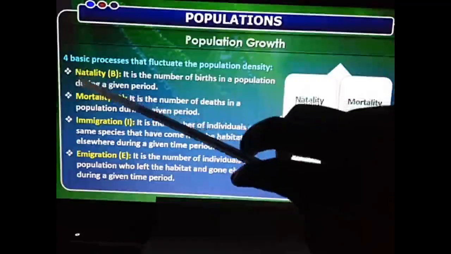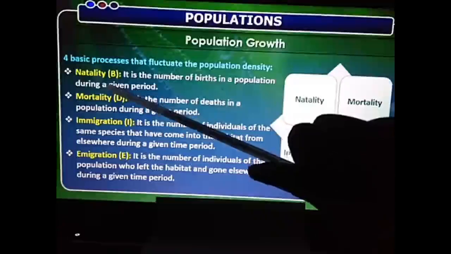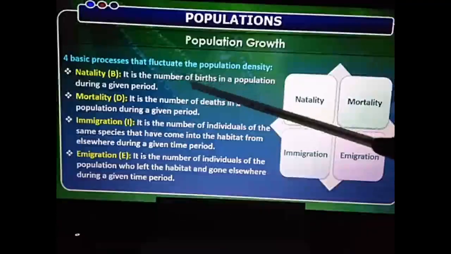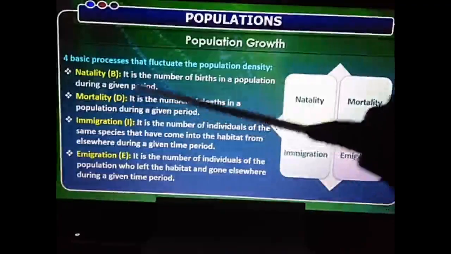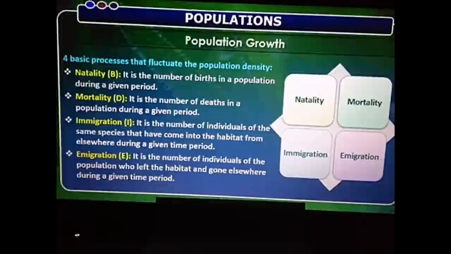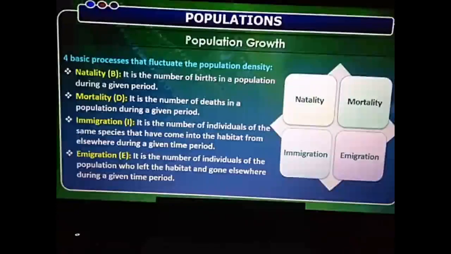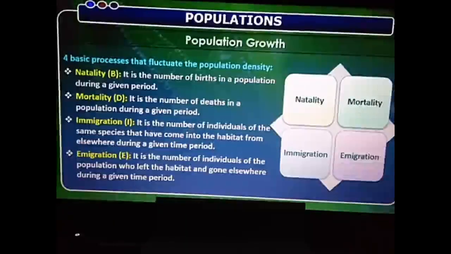First one, the natality. What do you mean by this natality? Natality is nothing but the number of births in a population during a given period. Now suppose we have a group of population. In that group of population, how many new births are taking place? How many new individuals are born? That is called the natality.